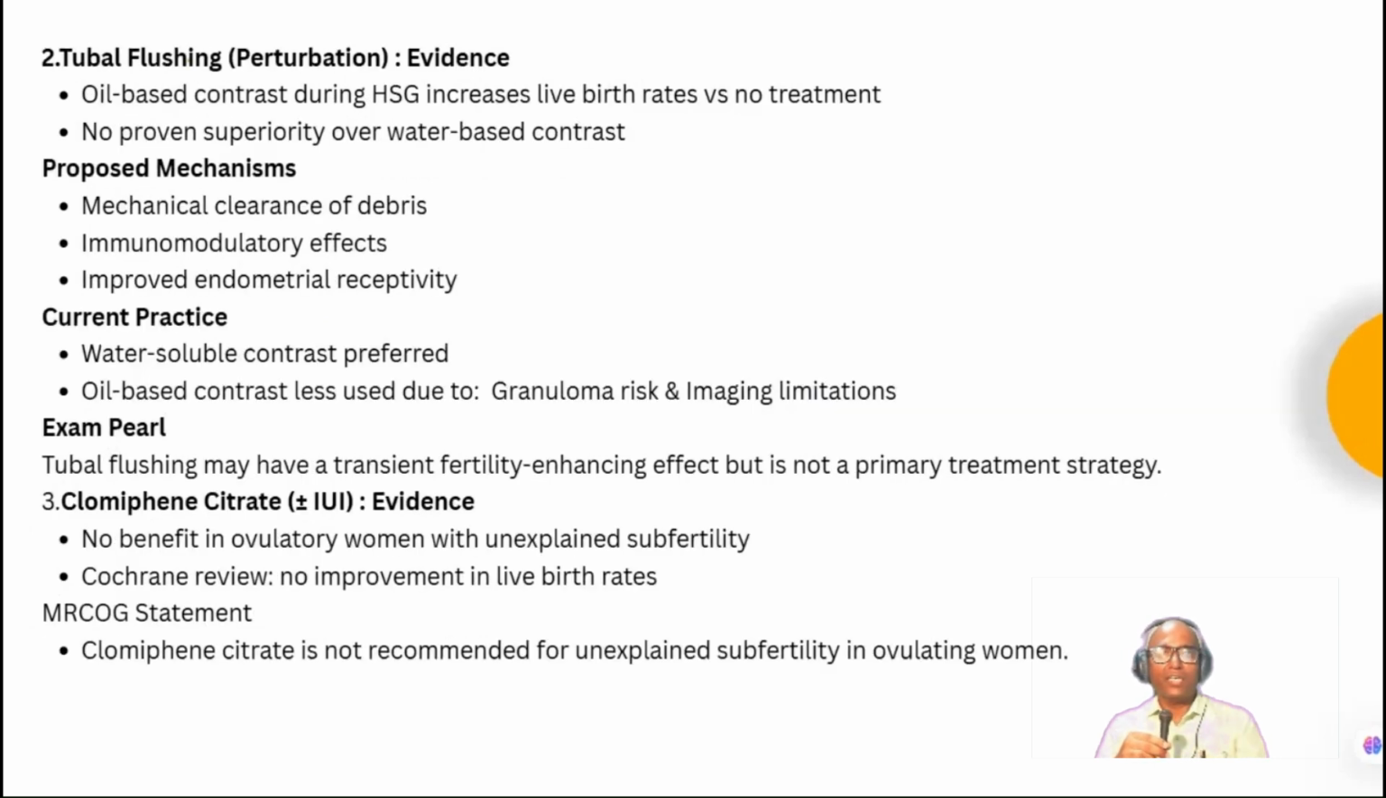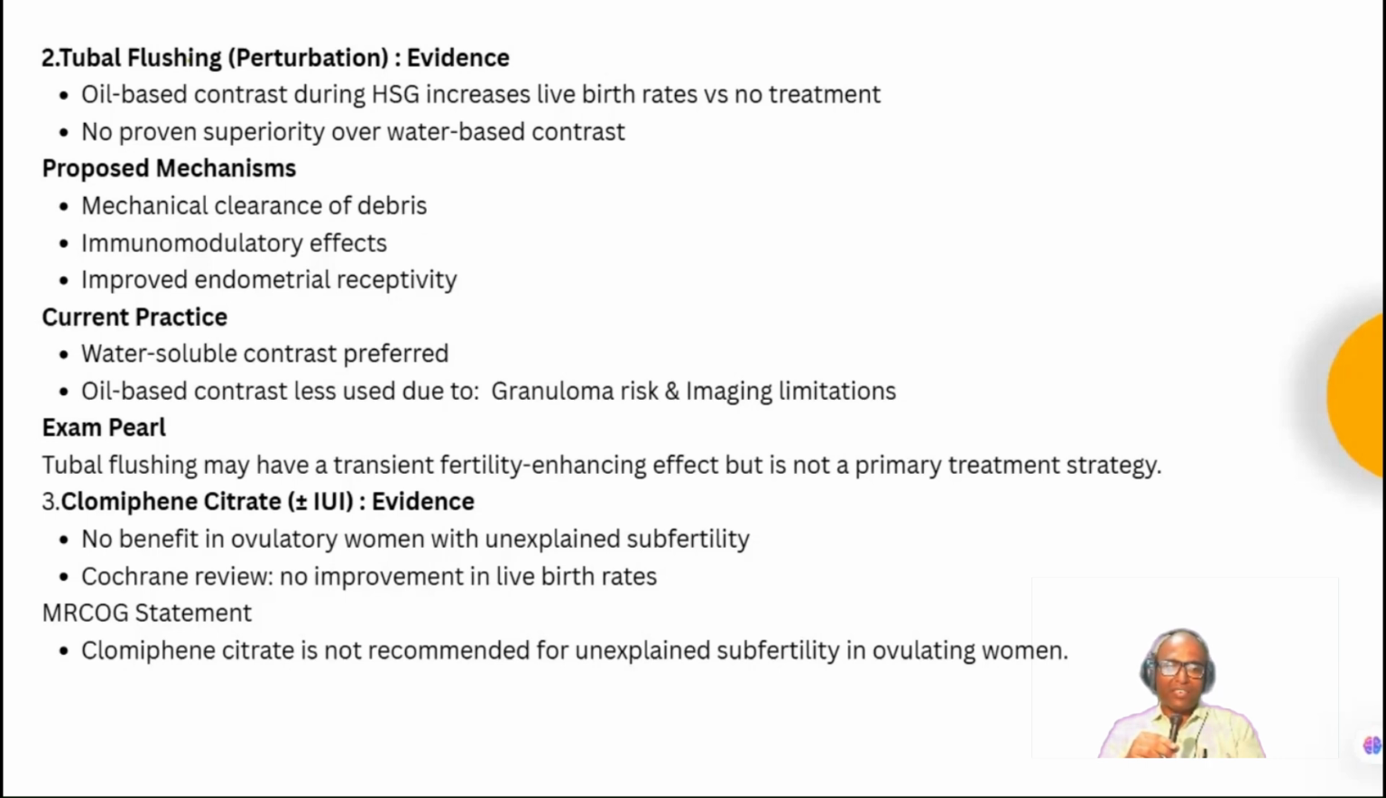Then tubal flushing is another option, but it has limited evidence. There are two types of media, oil based and water based. Which one is better? Water soluble contrast is preferred. Oil based contrast is less used, mainly because of the granuloma risk and imaging limitations. Tubal flushing may have a transient fertility enhancing effect, but it is not a primary treatment strategy.